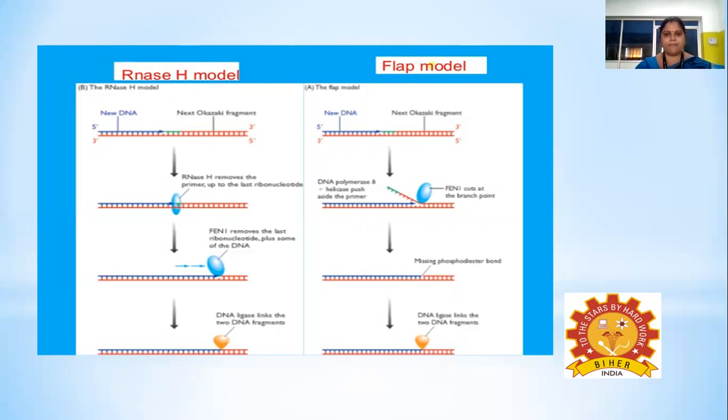Coming to the flap model, the DNA polymerase delta and the helicase enzyme push aside the primer, and FEN1 cuts at the branch point, so the RNA primer along with some nucleotides will be removed. The DNA polymerase fills in the removed nucleotides, and the DNA ligase enzyme seals the nick between the DNA fragments.